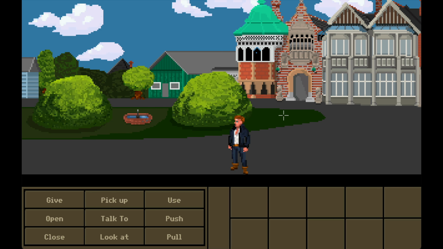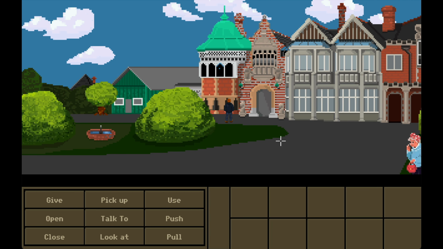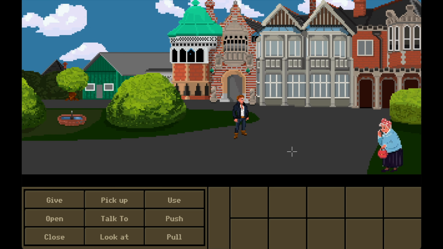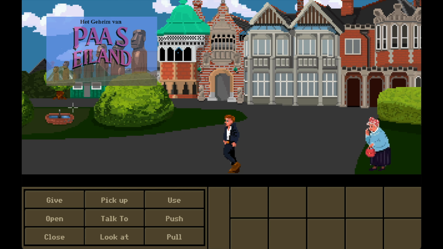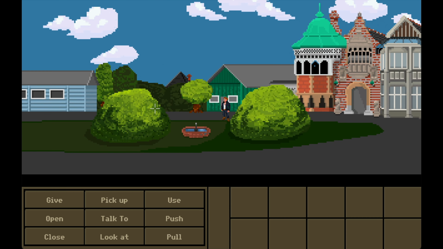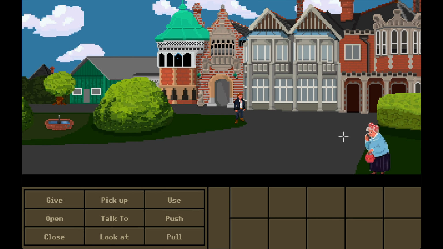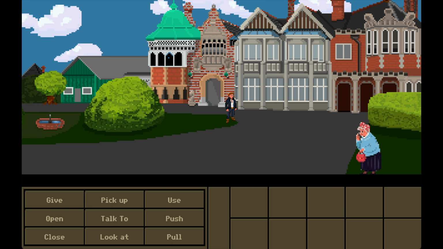Another classic feature of LucasArts games was first introduced in the game jam for The Secret of Easter Island. The pixel art characters can now scale up and down thanks to a black and white gradient map, making large rooms more believable. Excellent for the outside area of Bletchley Park.